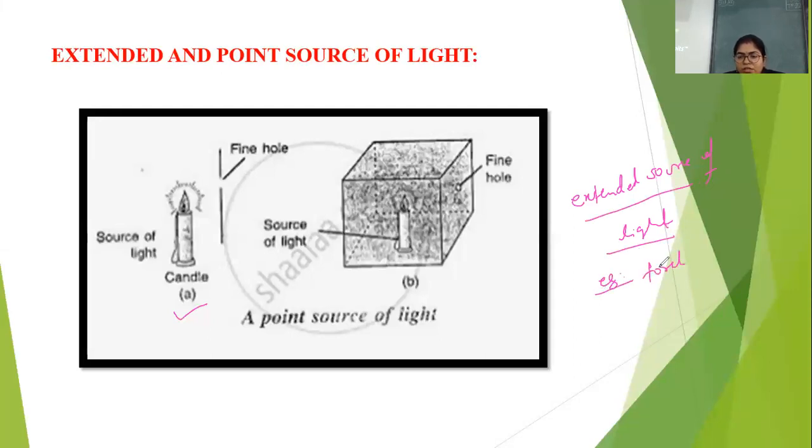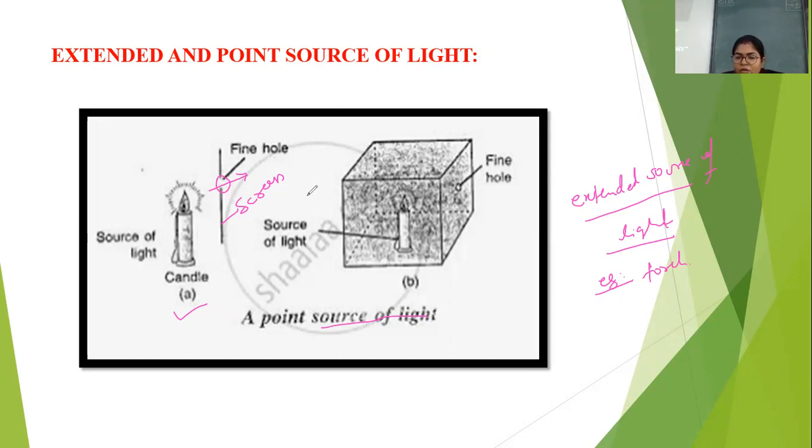Okay. But if we want a point source of light, how can we obtain it? This can be obtained by placing a screen having a fine hole. So this is a screen. We made a small hole here, and this is the source of light, the candle. When we place a candle in front of the screen, as you can see, what you will see is a fine source of light. That means this is a point source of light.